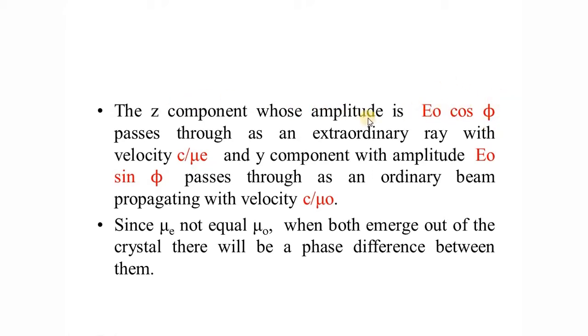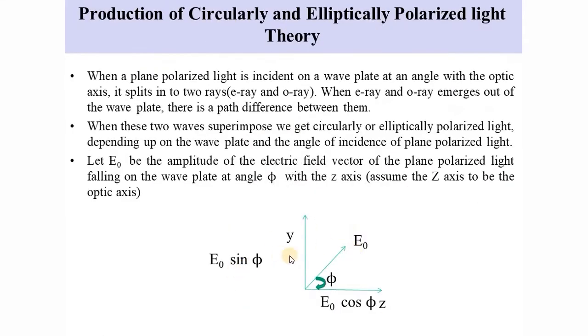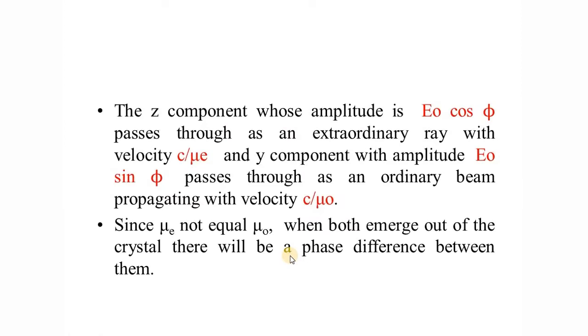The z component, whose amplitude is E0 cos phi, passes as an extraordinary ray with velocity c by mu e. And the y component has an amplitude E0 sin phi. It is shown here. The first one is extraordinary, so the second one is the ordinary ray propagating with velocity c by mu o.